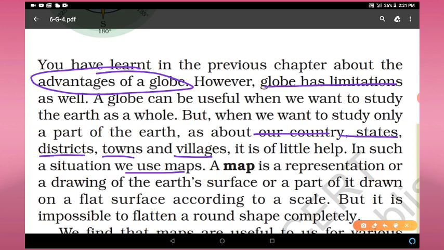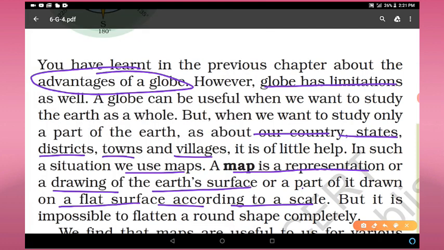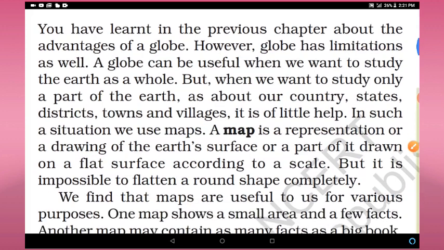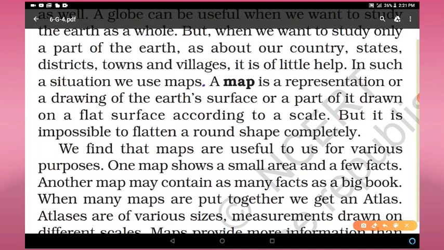First of all, what is a map? A map is a representation or a drawing of the earth's surface or a part of it drawn on a flat surface according to a scale. It means the map is a drawing of a surface. Which surface? Earth's surface, or a part of it, drawn on a flat surface by using a scale. But it is impossible to flatten a round shape completely.